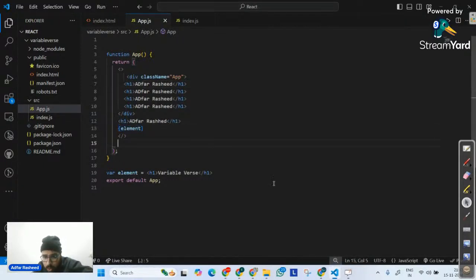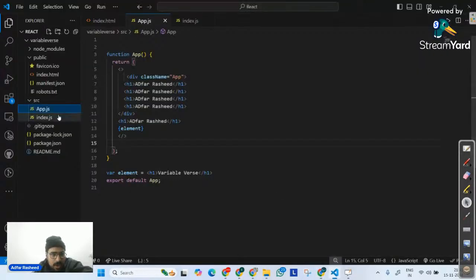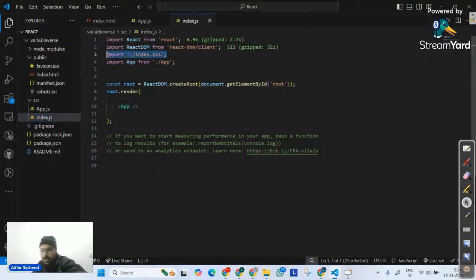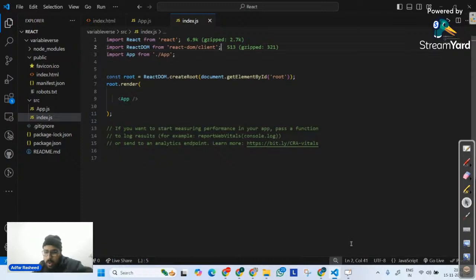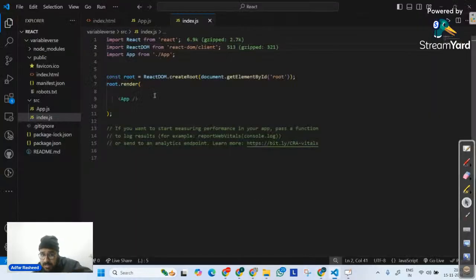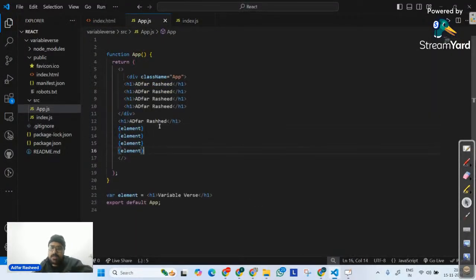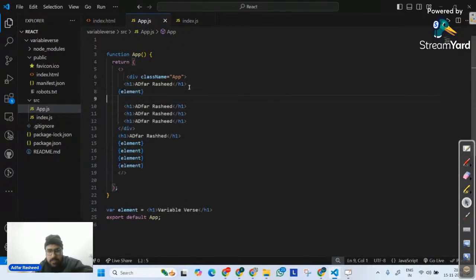Now if I go to my web application's output and refresh my page, it says there's an error: can't resolve index.css. Am I calling index.css here? I deleted it, so it's no longer there. Now if I refresh my page, you can clearly see variable verse. The fun part is we can call this element 100 times as well. Wherever we want to call it, we can call it.